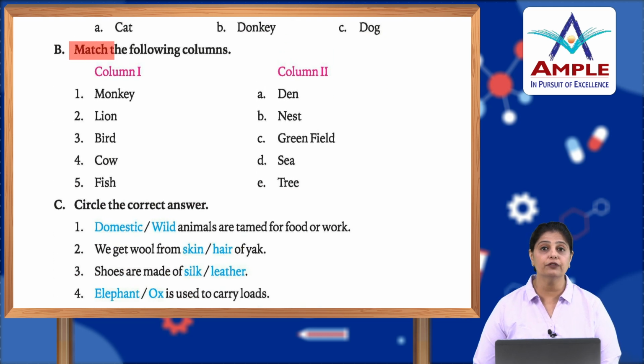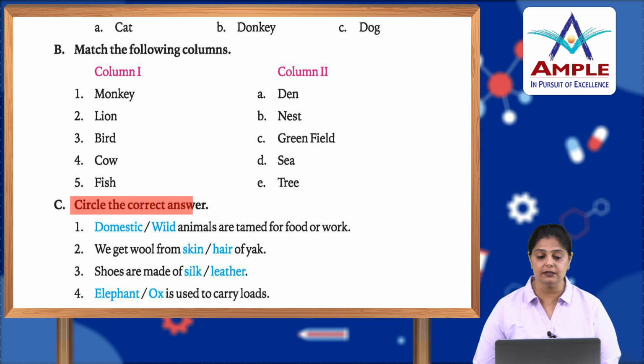Okay, now match the following columns. Monkey, where does the monkey live? On the tree. Lion in the den. Bird in the nest. Cow lives in the green field and fish in sea.